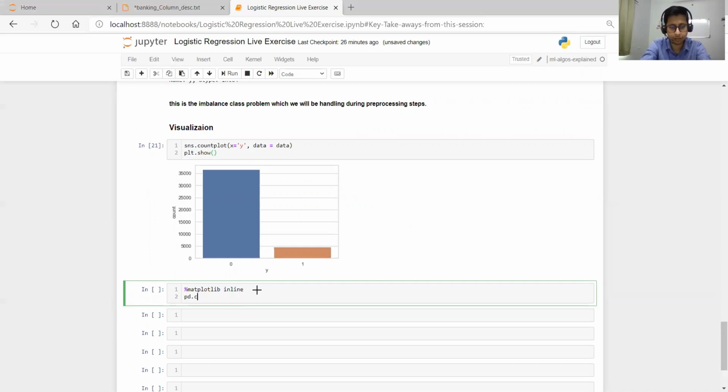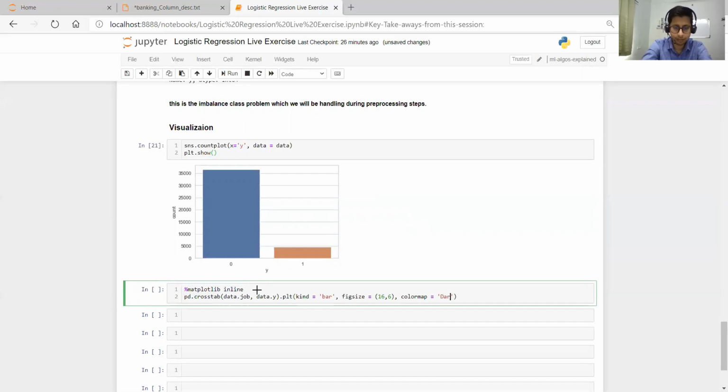Then we have pd.crosstab. Suppose we want to understand the job type: job versus data.y. Then we want to plot this, kind equal to bar, figure size equal to 16,16, and colormap equal to.